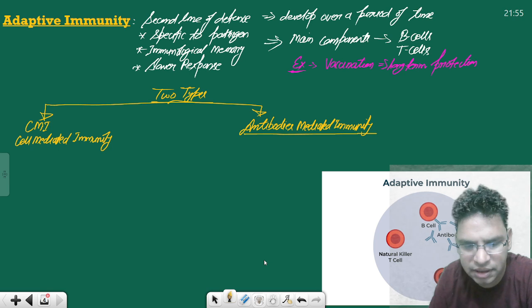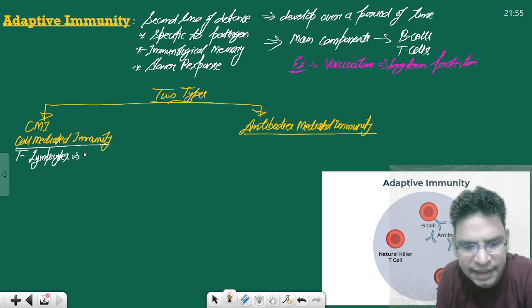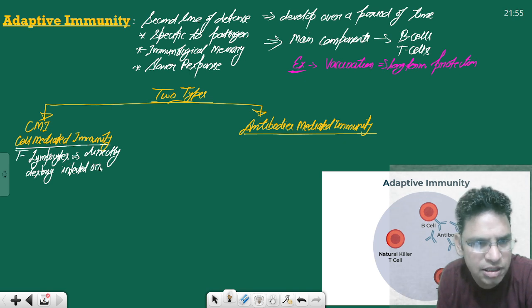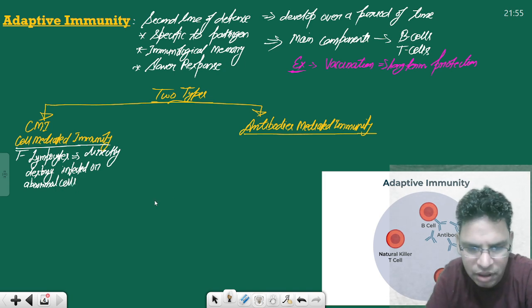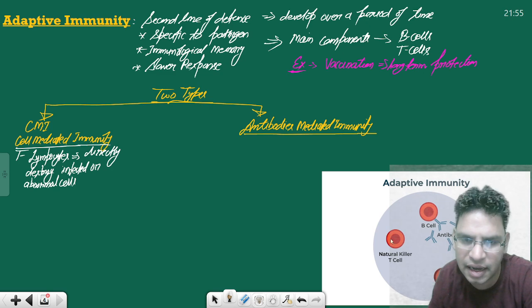Okay. So cell-mediated immunity, basically T cells which directly destroy. In simple words, T lymphocytes. So what do T lymphocytes do? T lymphocytes directly destroy infected or abnormal cells. Alright? For example, cytotoxic T cells, CD4 plus, CD8 plus, for example, right?